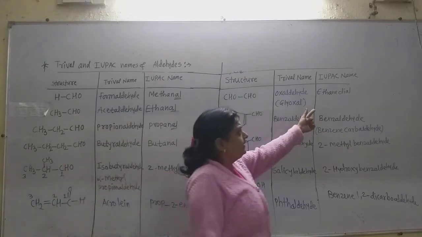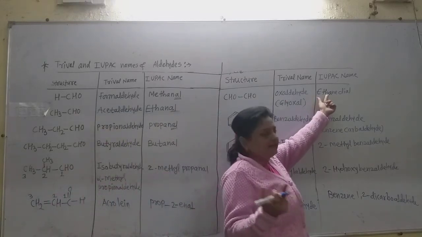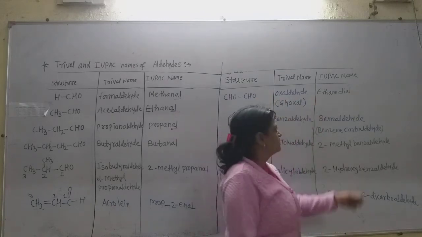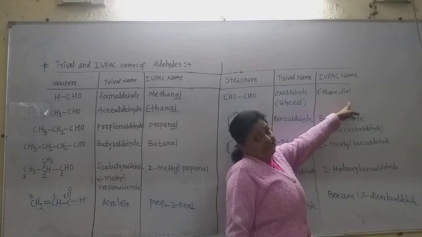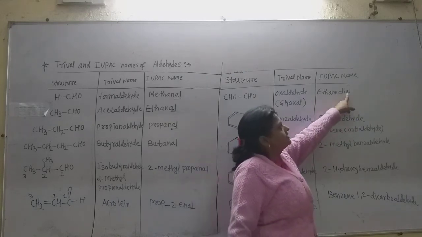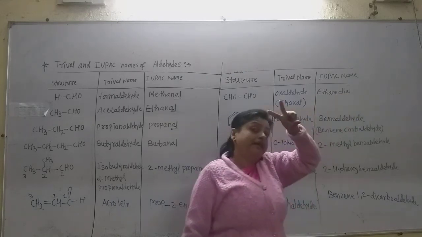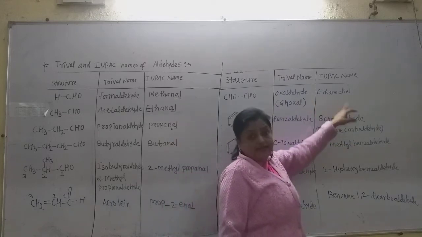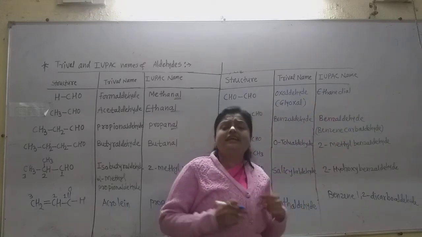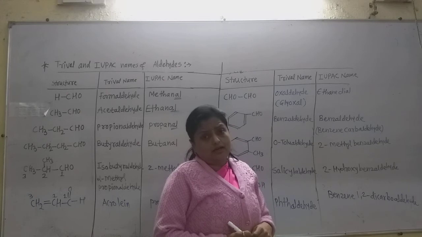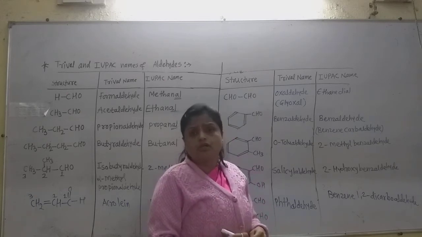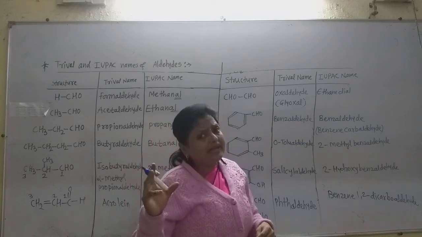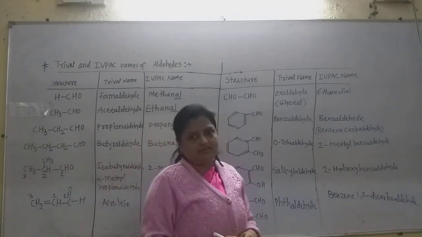So ethane, and then di and then al. As it is an aldehyde, the suffix is al, and di for 2 aldehyde groups. Suppose there are 3 aldehyde groups, and the aldehyde contains 3 carbon atoms. Then the name may be propanetrial in this way.